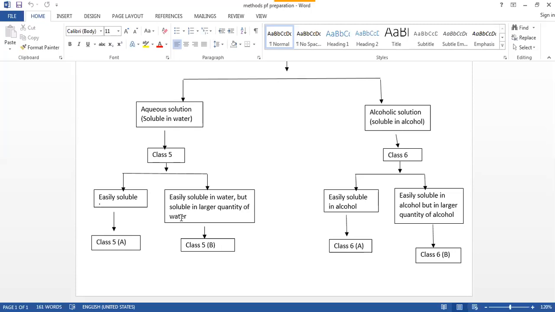So in this way, drug substances such as phosphoric acid, kali bichromicum, cuprum aceticum, borax, causticum require a large amount of water to dissolve. They are under class 5B. Natrum muriaticum or drug substances like ammonium carb, nitric acid or acetic acid are from mineral and chemical sources. They require a less amount of water, so they are included in class 5A.